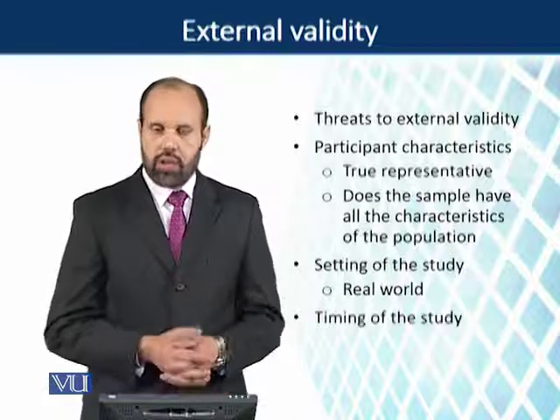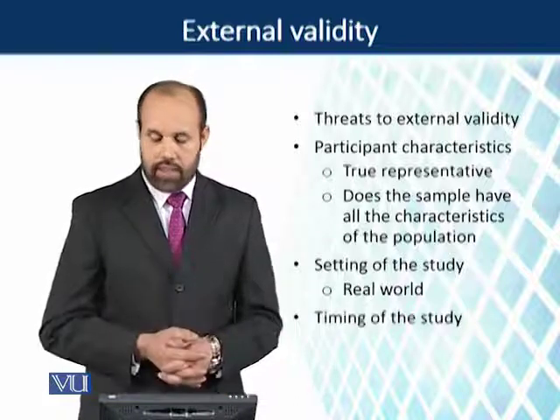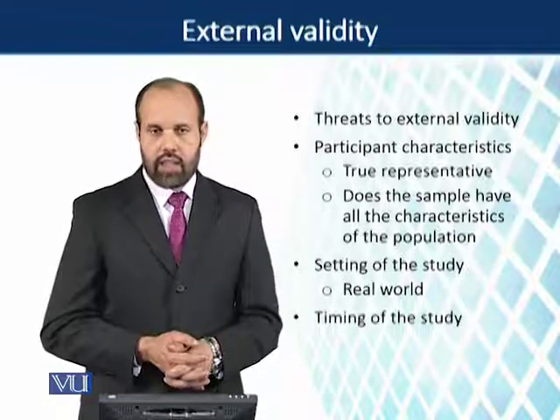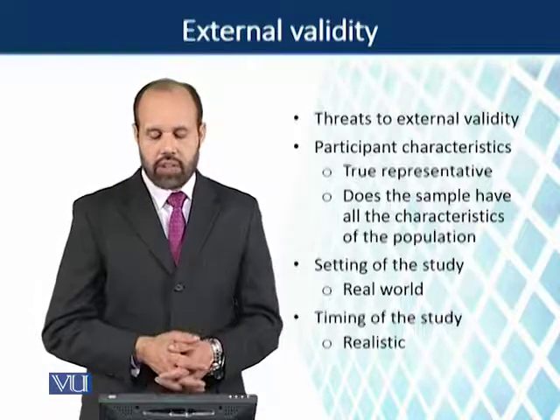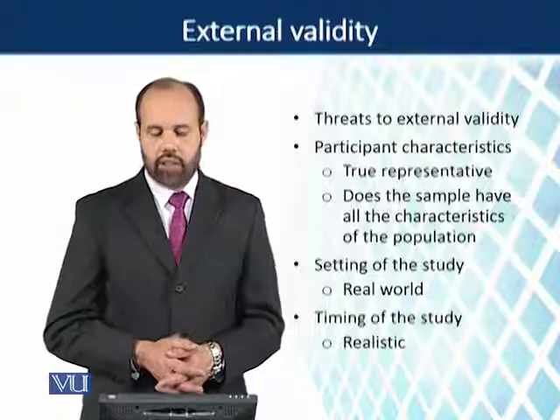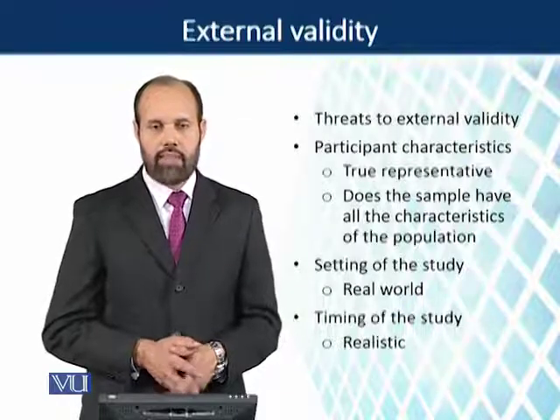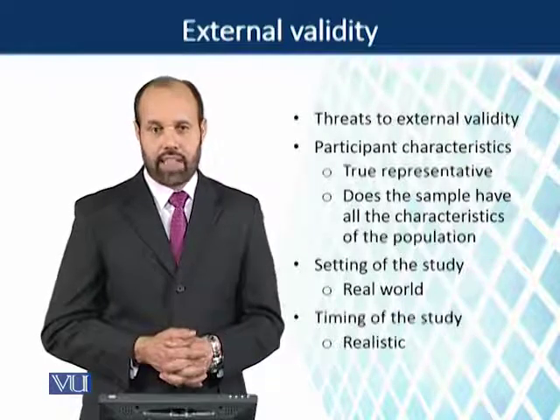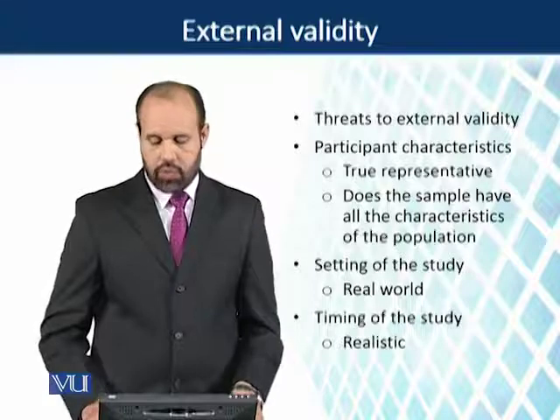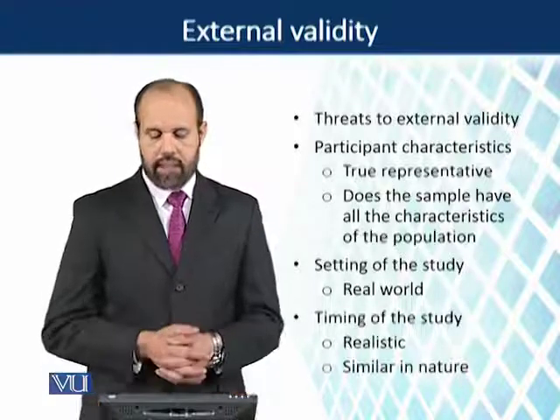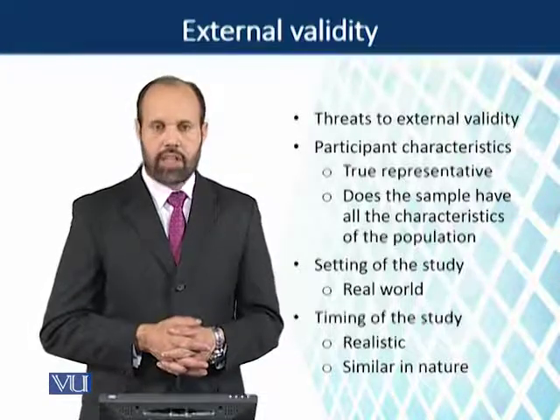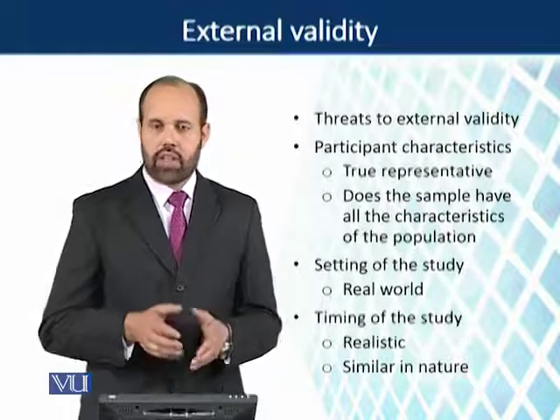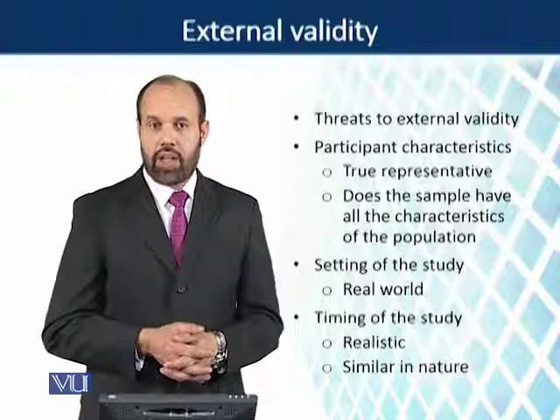Then we are also required to consider that the timing of the study must be realistic, because if our timing is not realistic, then we may not have externally valid data, right? So that's a requirement which we must clarify. And the situation regarding timing is similar to the nature and the setting of the population, right?